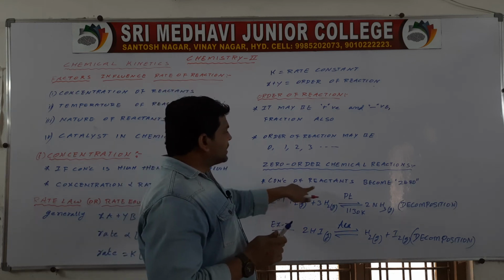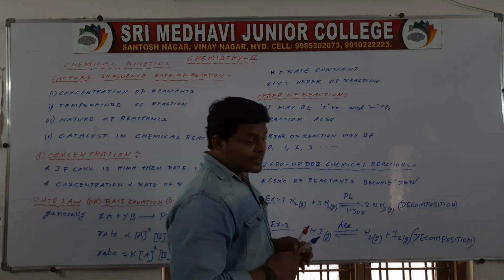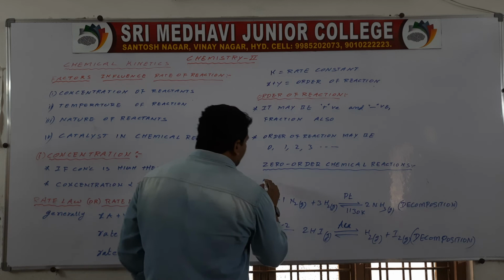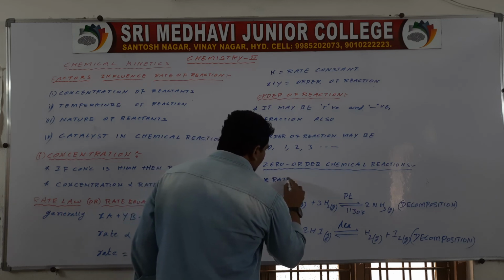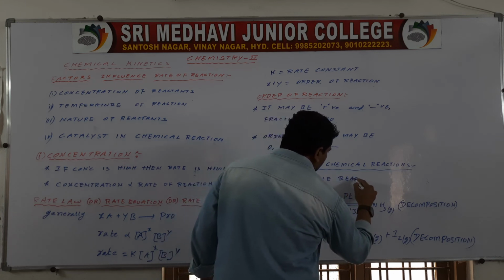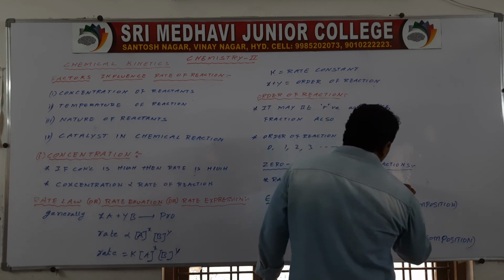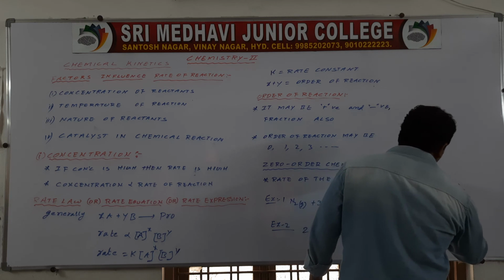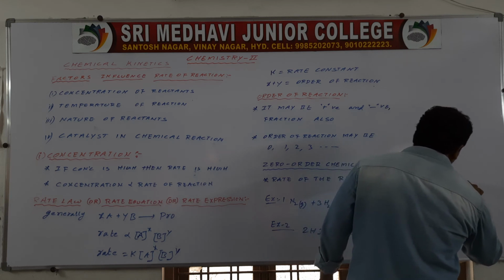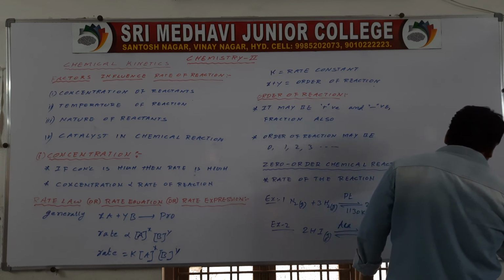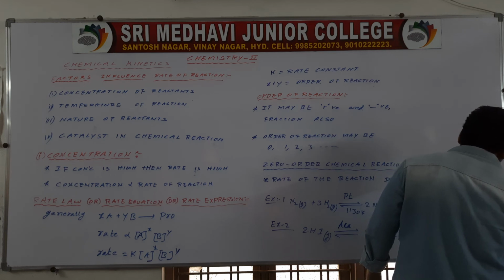So here you have to know that the rate of the reaction does not depend on concentration of reactants.